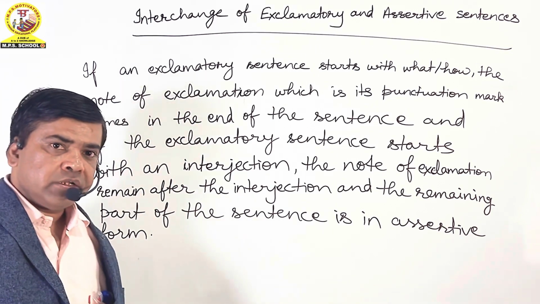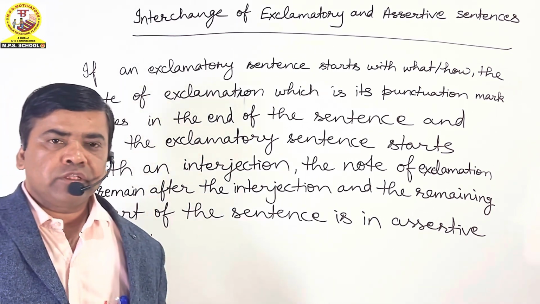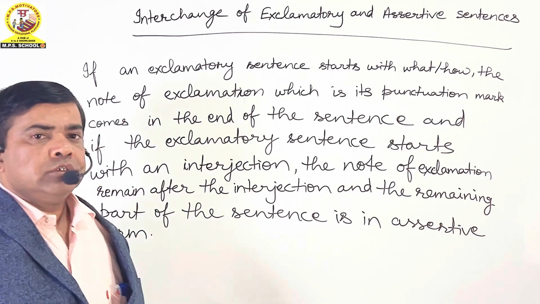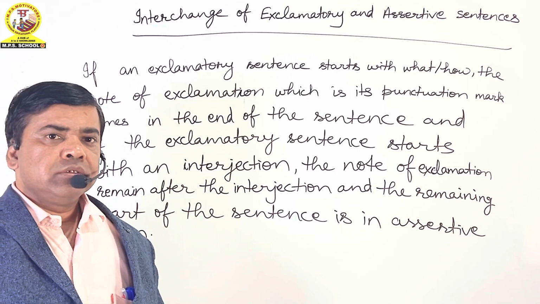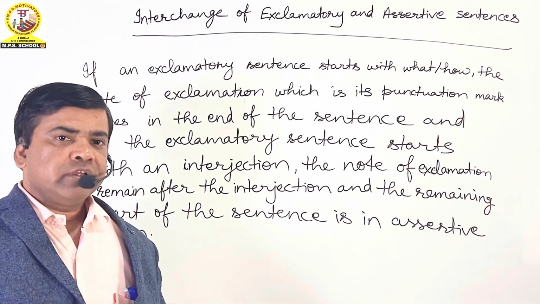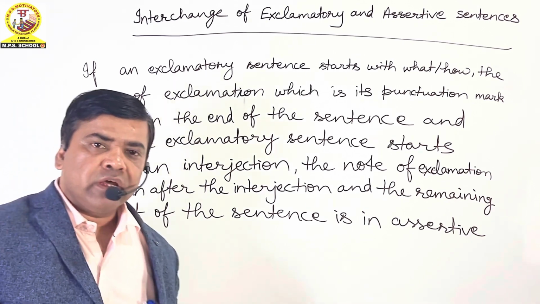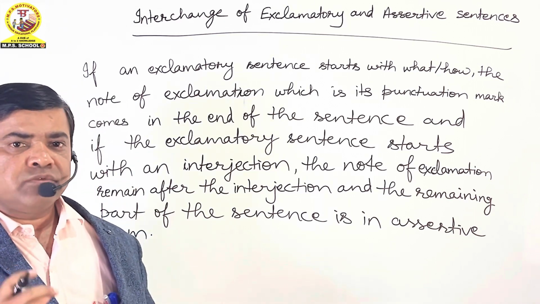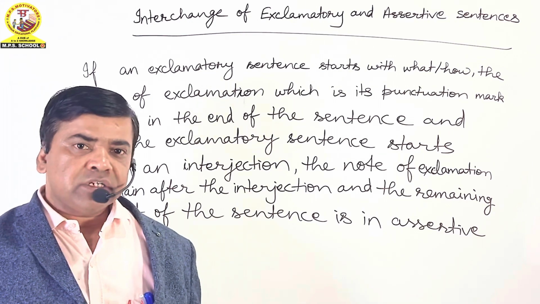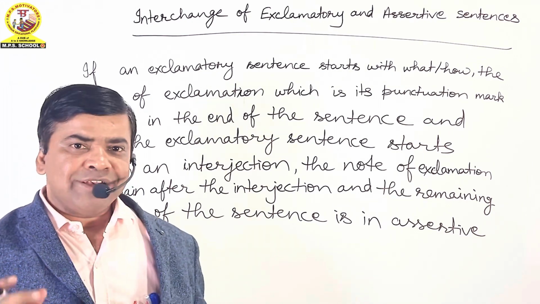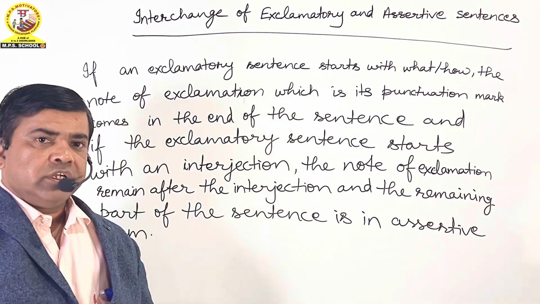If an exclamatory sentence starts with what or how, the note of exclamation, which is its punctuation mark, comes at the end of the sentence, and if the exclamatory sentence starts with an interjection, the note of exclamation remains after the interjection and the remaining part of the sentence is in assertive form. It means